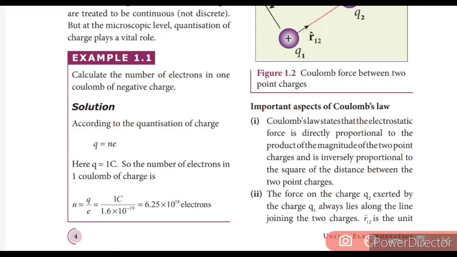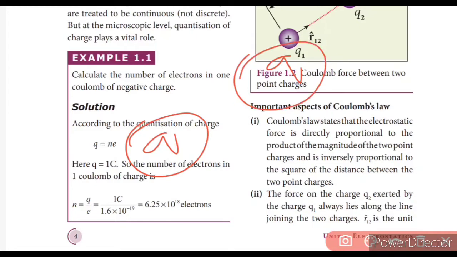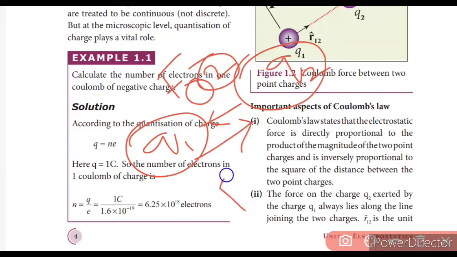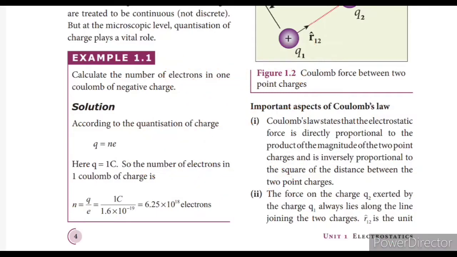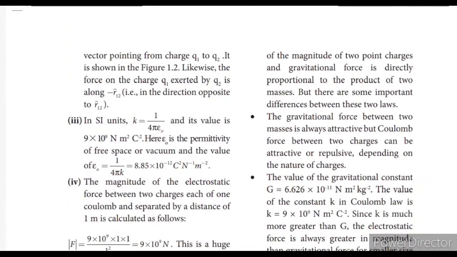Just consider two charges, Q1 and Q2. The force on charge 1 by 2 is called F12, and the force on charge 2 by 1 is called F21. In vector form we can write F vector equal to Q1 Q2 by R square R vector. Now listen, K is the constant of proportionality. It is equal to 1 by 4 pi epsilon naught. The value of K equal to